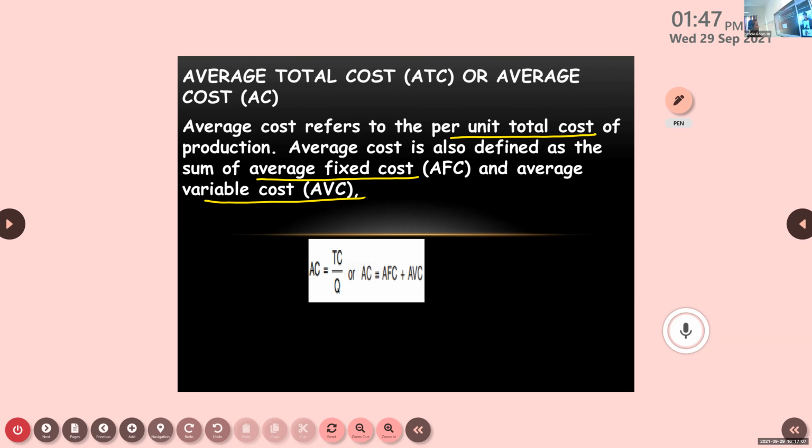There are two methods through which we can find the average cost. One is total cost divided by quantity produced, or another method, if we know average fixed cost and average variable cost, we can add them and we will get average cost.